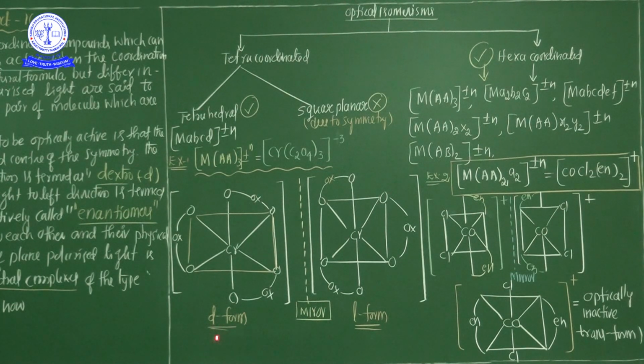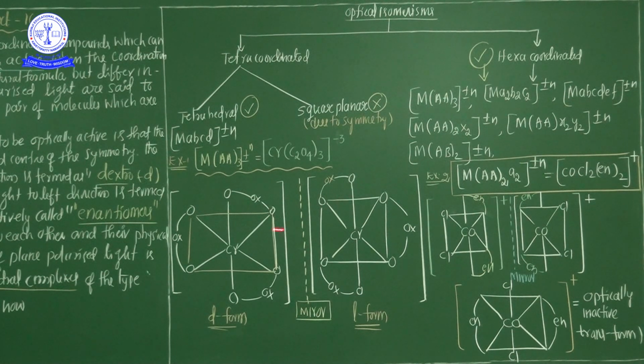Already I said what is a D form? Dextrorotatory form is nothing but clockwise direction. Dextrorotatory means the light rotates to the right direction, or clockwise. So this is a D form. And similarly mirror images, already I said, non-superimposable mirror image. If you show the compound into the mirror, this compound turns like this one. So that's why these two compounds are enantiomers and mirror image is possible.